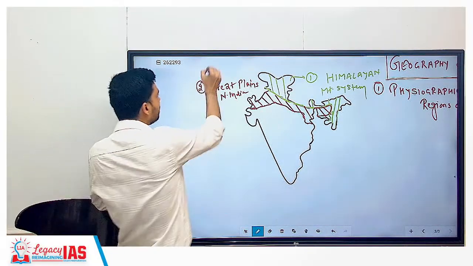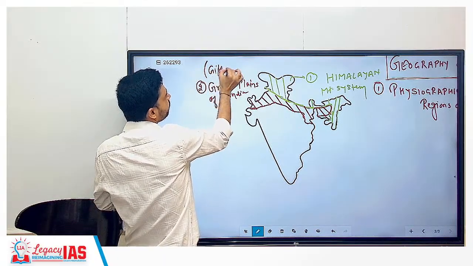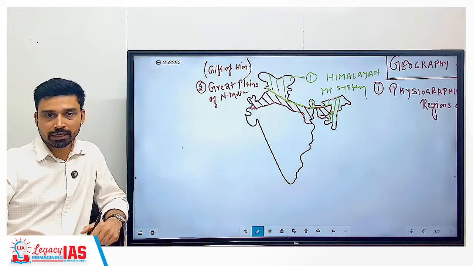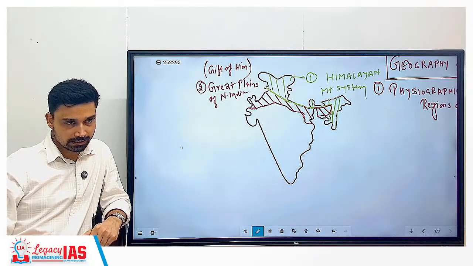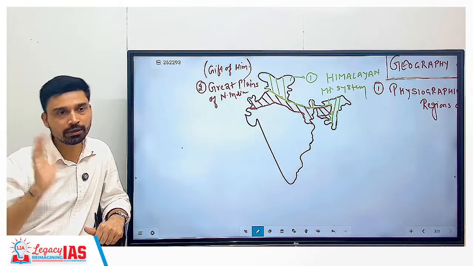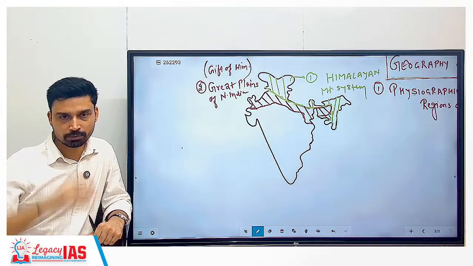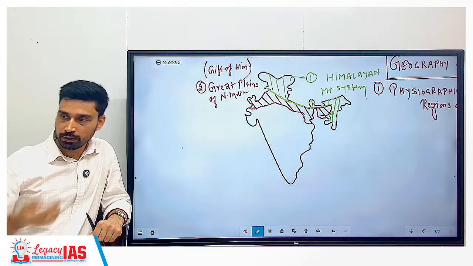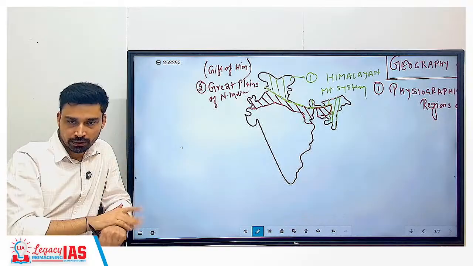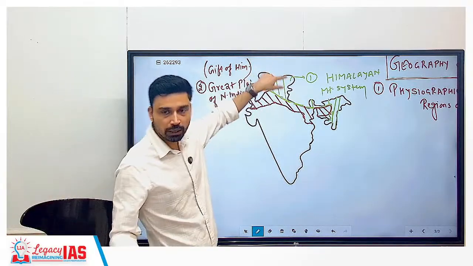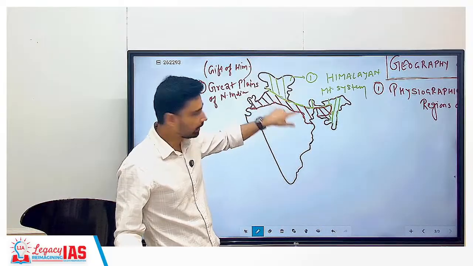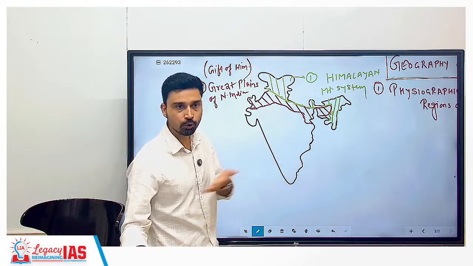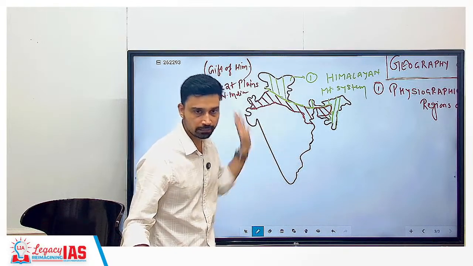Many times this is also referred to as the gift of Himalayas. Many geographers call the plain the gift of Himalayas. Why? Because if Himalaya did not exist, plains would not have come into existence. The plains have formed due to the presence of Himalayas itself. Plain is nothing but deposition of sediments. How are sediments formed? Erosion, and erosion is taking place in the Himalayas. So we have rivers flowing through Himalayas, bringing sediments. When the sediments are deposited here, a plain is formed. So understand, if no Himalayas, no sediment, no plain. That is why gift of Himalaya.